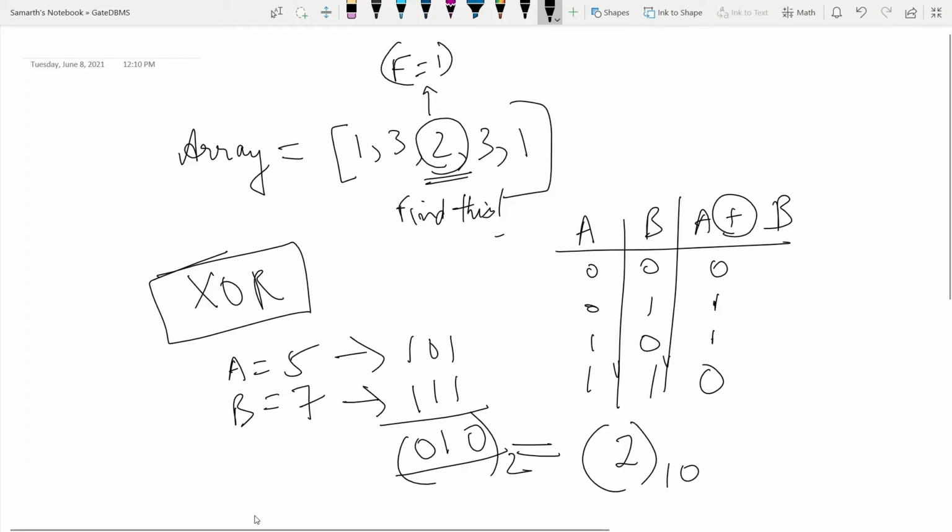The XOR operation has some interesting properties to note. The XOR of any number with the same number is always 0, because each bit of the first number is the same as each bit of the second number, since the same numbers were taken.